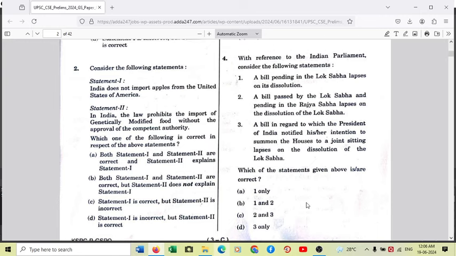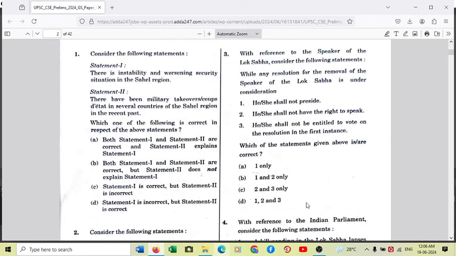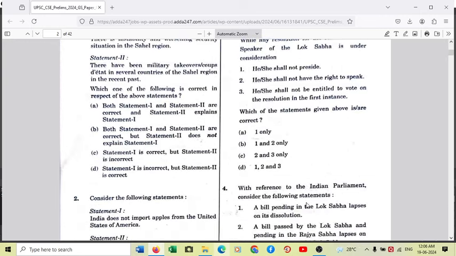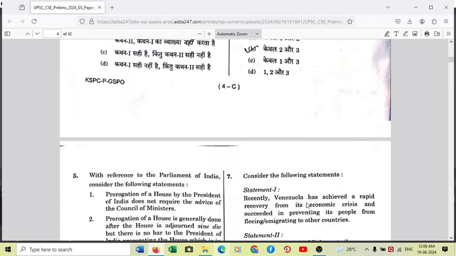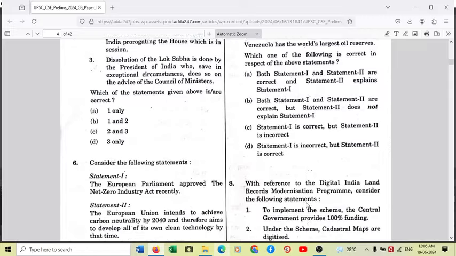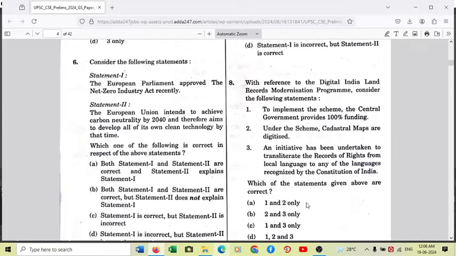Okay. Moving to another question from Geography, Science and Tech, and Environment and Ecology. So we straight away go to question number 6 on your screen. It's a very interesting question, again the statement and assertion type. Statement 1: the European Parliament approved the Net Zero Industry Act recently. So it is correct. Yes, the European Parliament approved the Net Zero Industry Act recently.